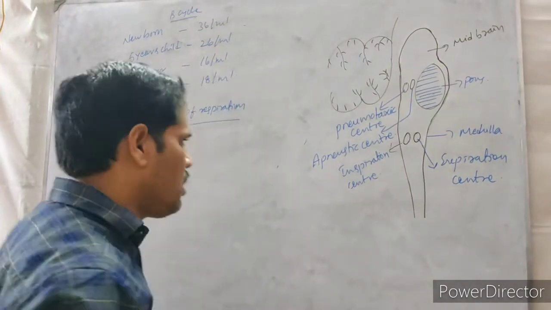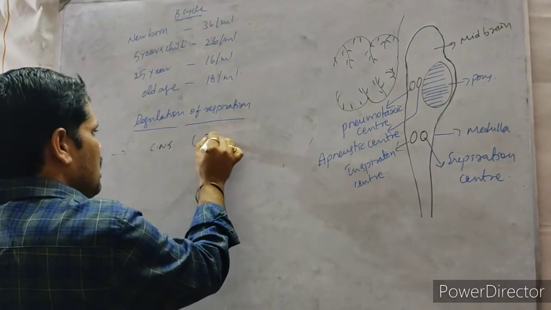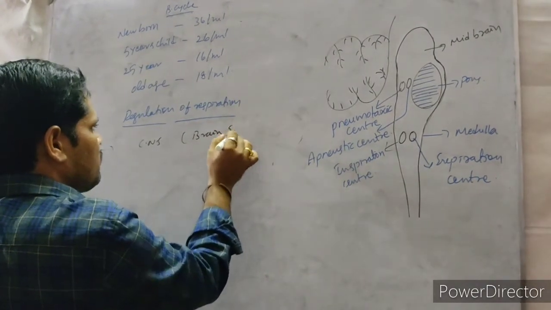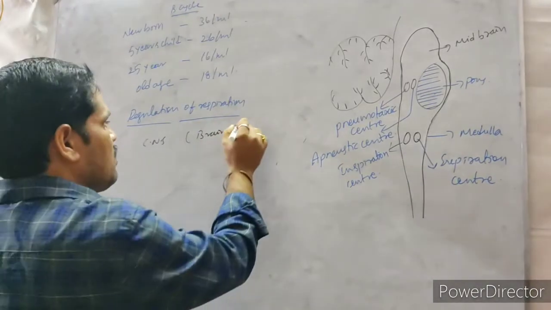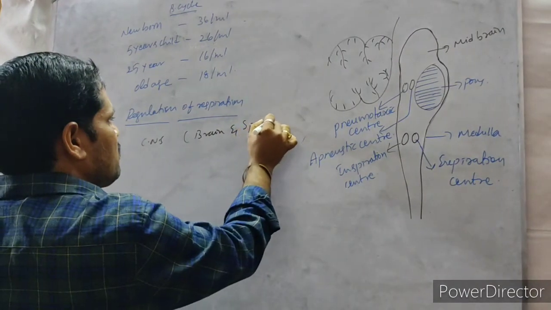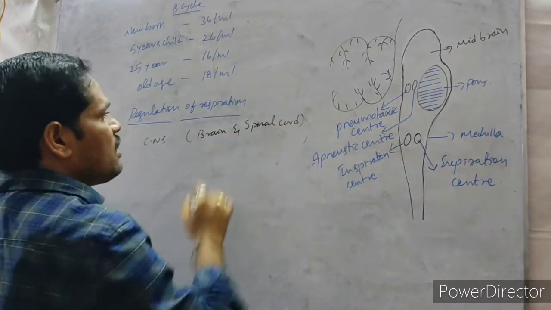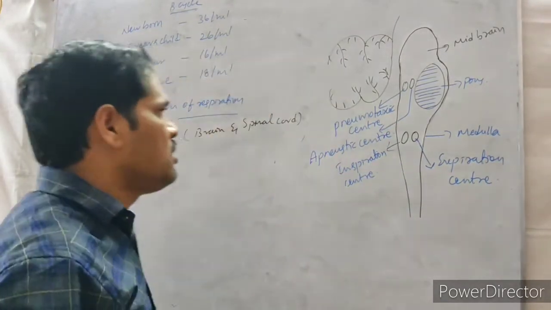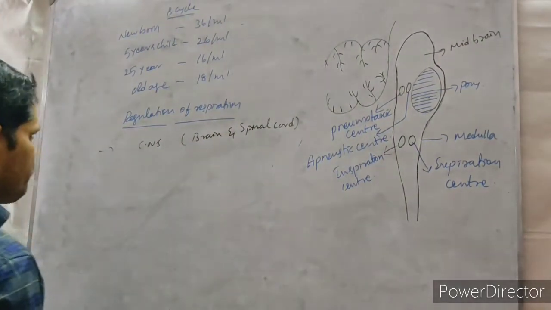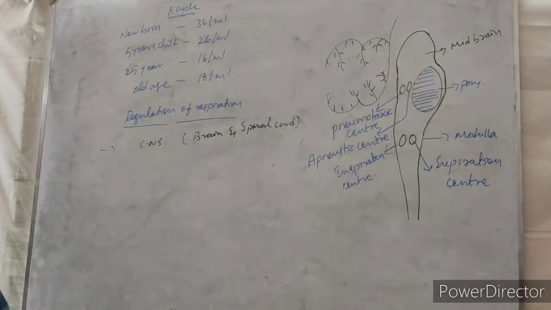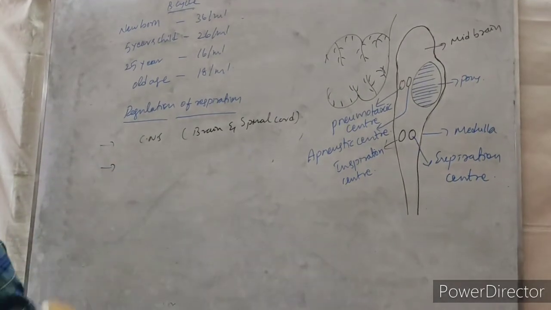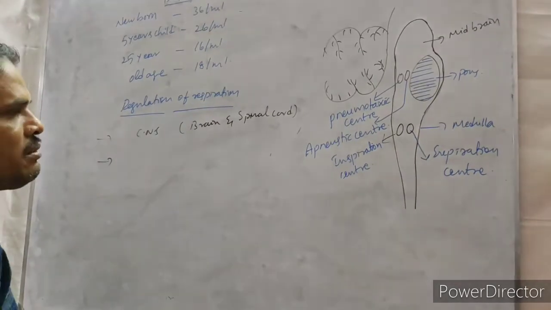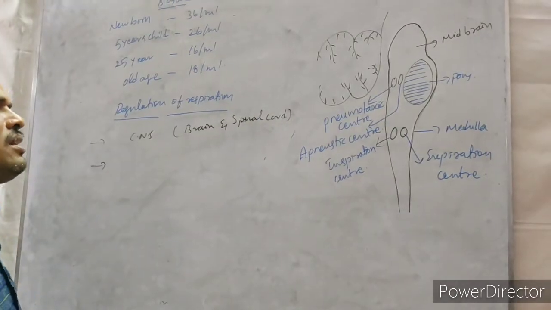Brain and spinal cord, to regulate the rate of respiration in humans. Now, under the central nervous system, what are the important parts that play the major role in respiration?